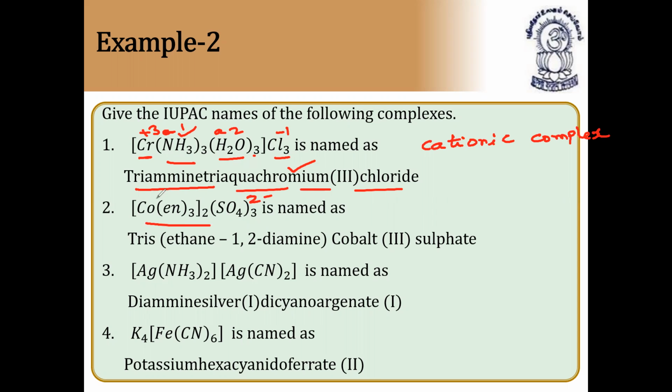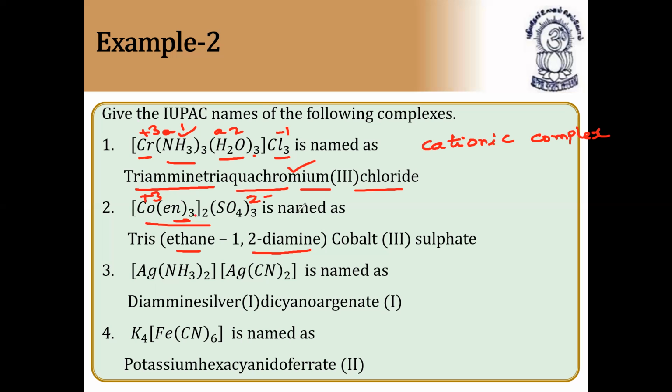Ethane-1,2-diamine is taken 6 times, so this should be 6 plus 6. And so +3 state. How much? +3 state. So we can say tris. Why? Because 3 bidentate ligands are there. So tris(ethane-1,2-diamine). Tris because 3 times is there.